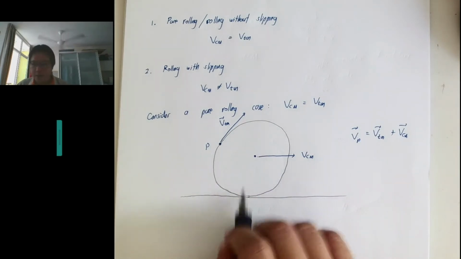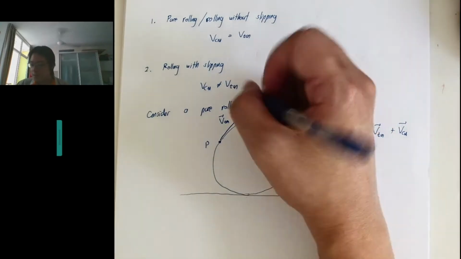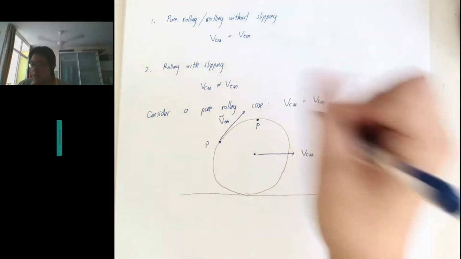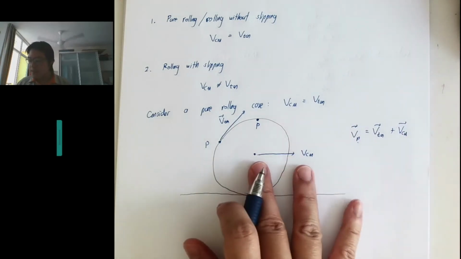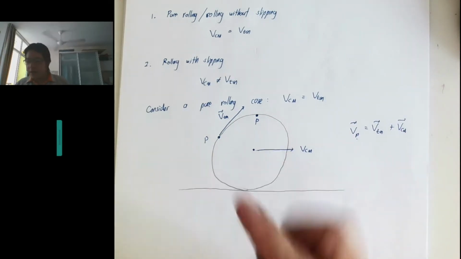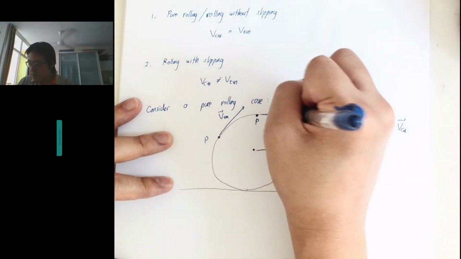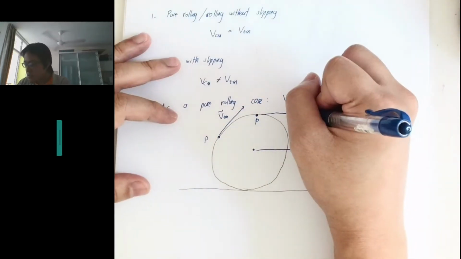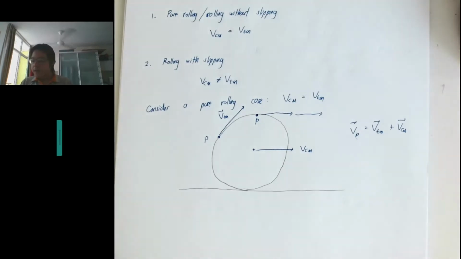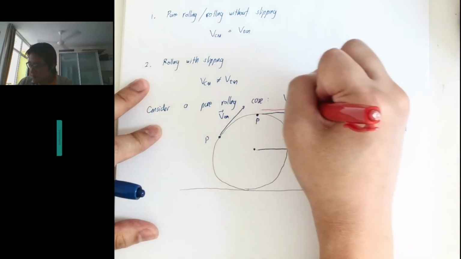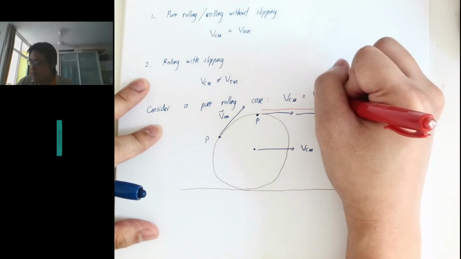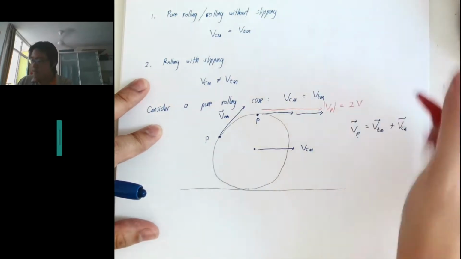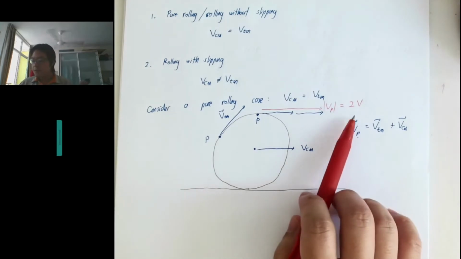Before I get to the bottom, let's see what happens at the top first. When my point P is at the top, what is my V total? The total vector is the sum of these two vectors. I have a VCM pointing forward, and another V tangential also pointing forward. So the net velocity VP has a magnitude twice that of the pure rolling case.